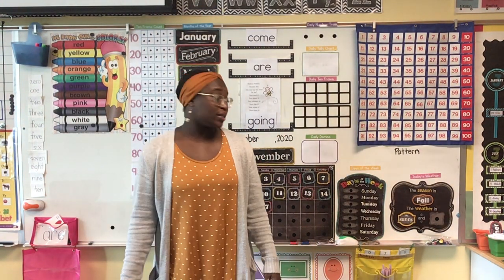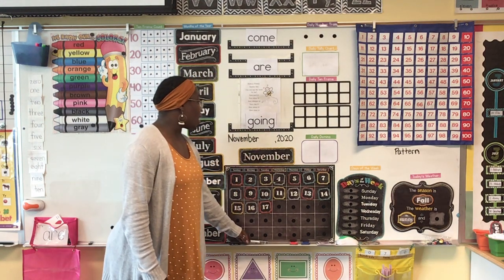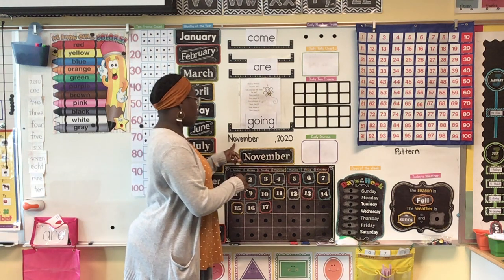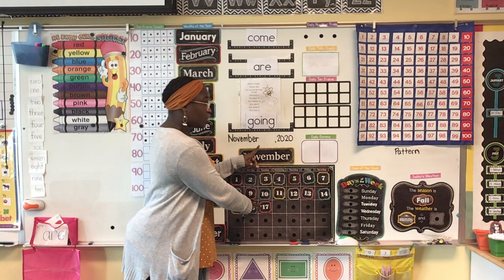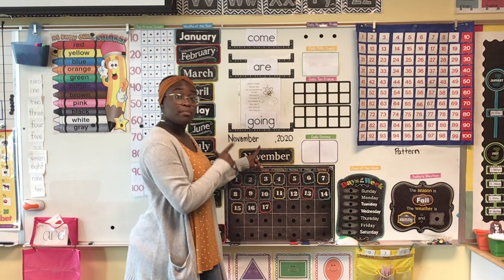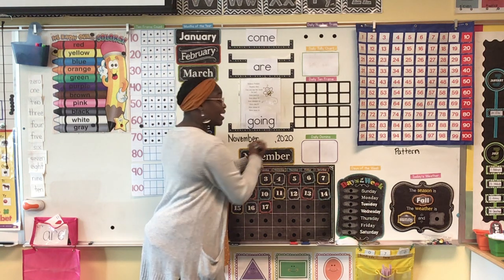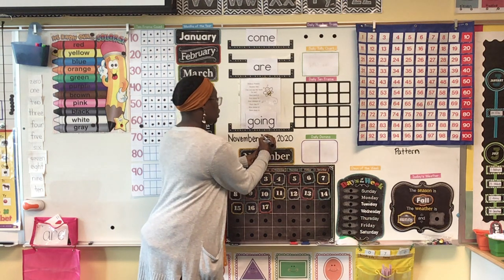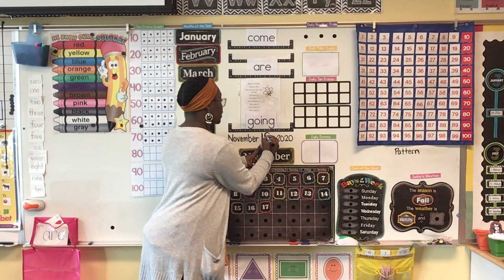Let's go ahead and get started today. We're going to start with our date today. I'm going to go ahead and fill in our date. So we have November. Yesterday was November 17th. So one more day, one more than 17 is 18. We know that 18 is what type of number? 18 is a teen number. So it's going to start with a 1, and the second number is an 8, just like that.